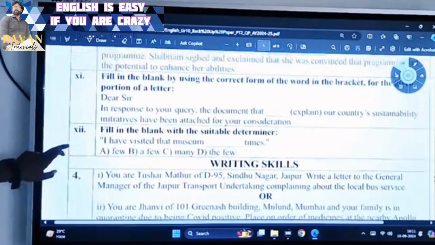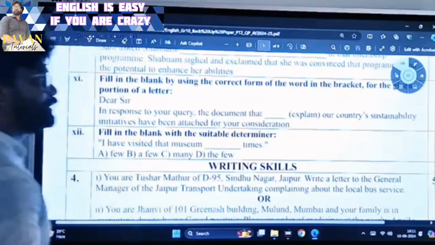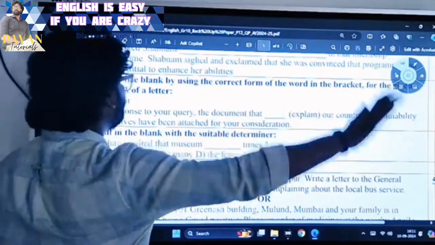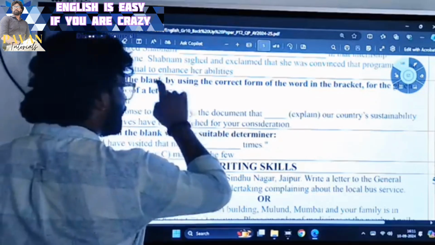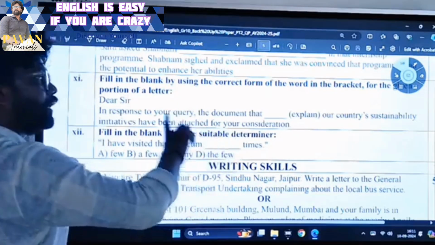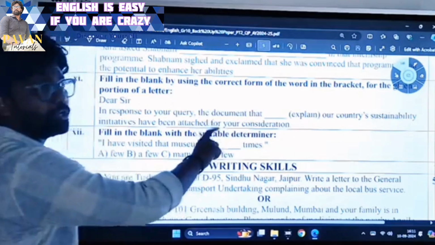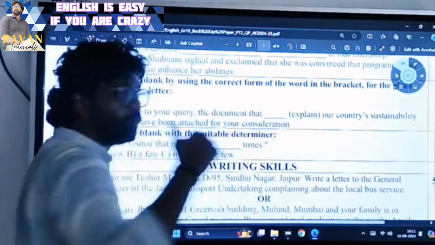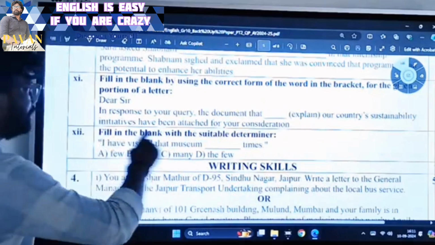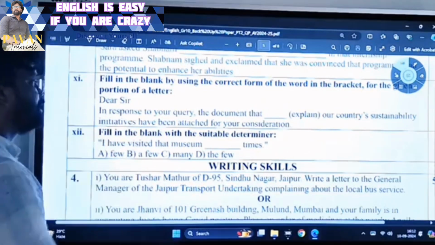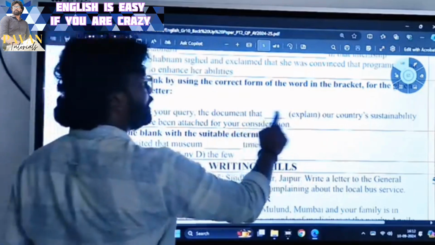Next question is here. Dear sir, in response to your query, the document that explains our country's sustainability initiatives have been attached for your consideration. Now, in response to your query, the document, what am I talking about? I am talking about the document. That is also the document, the pronoun. That explains, what does it explain? Our country's sustainability initiatives. We did not attach the sustainable initiatives. We have attached the document.